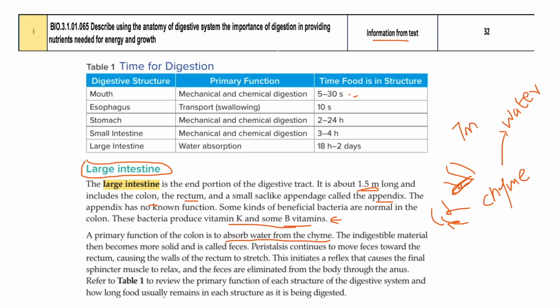The mouth is about 5 to 30 seconds, so we chew the food for about 30 seconds, and when we are swallowing, another 10 seconds is spent. The mechanical and chemical digestion in the stomach takes about 2 to 24 hours, right? It can take up to 24 hours. In the small intestine, it spends about 3 to 4 hours. And in the large intestine, it can stay from 18 hours to 2 days.